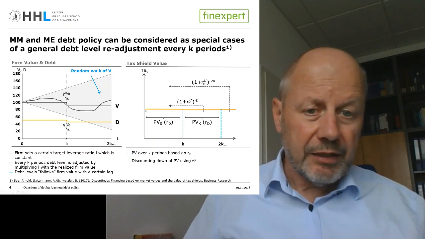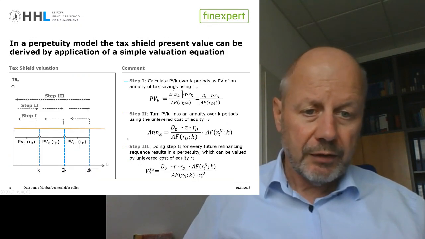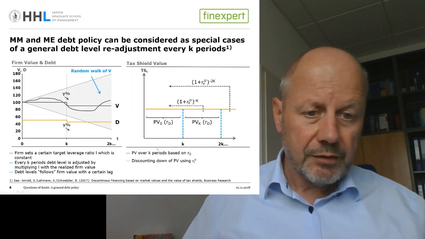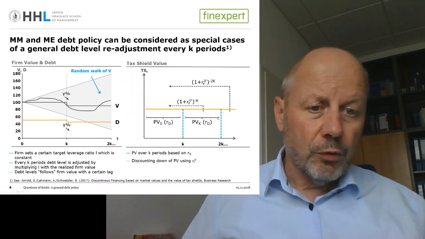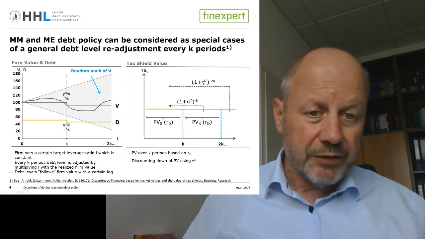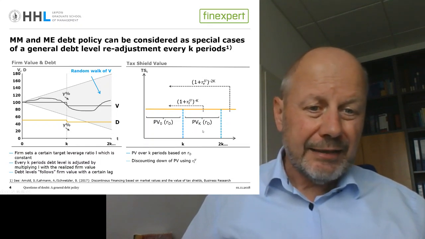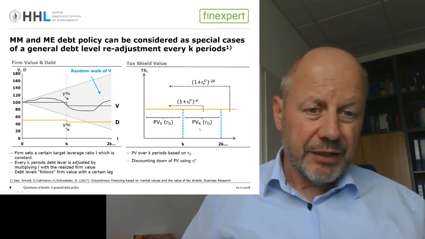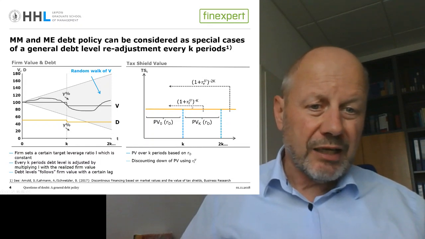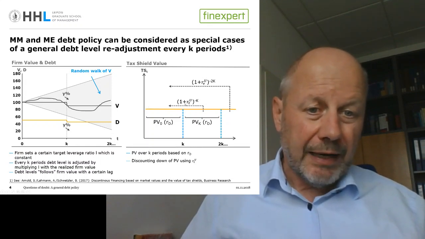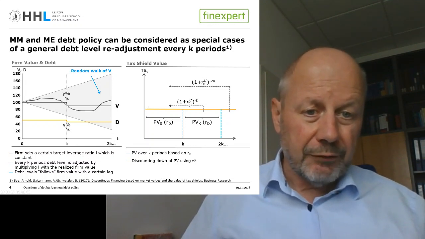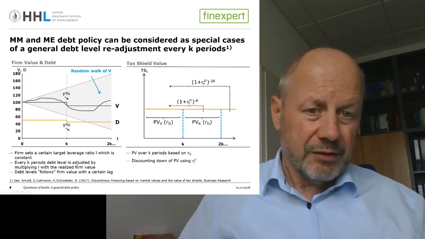So for every sequence starting in 0, starting in K, starting in 2K, you always have the present value of this sequence of the tax savings. And then for the later present values of tax savings, you discount them down to 0 by applying the unlevered cost of equity as discount factors.